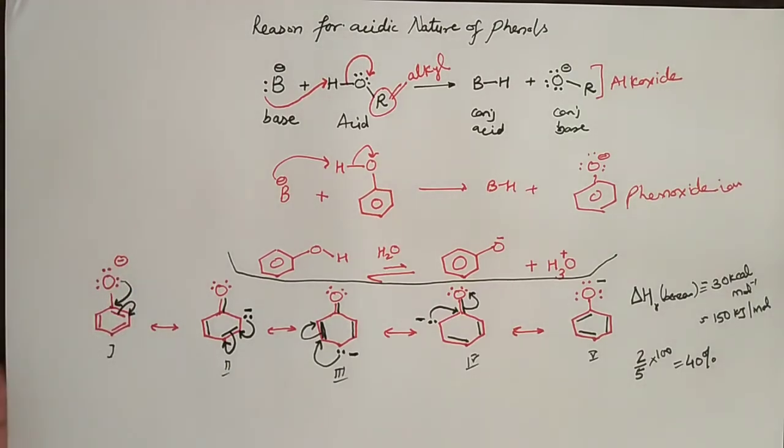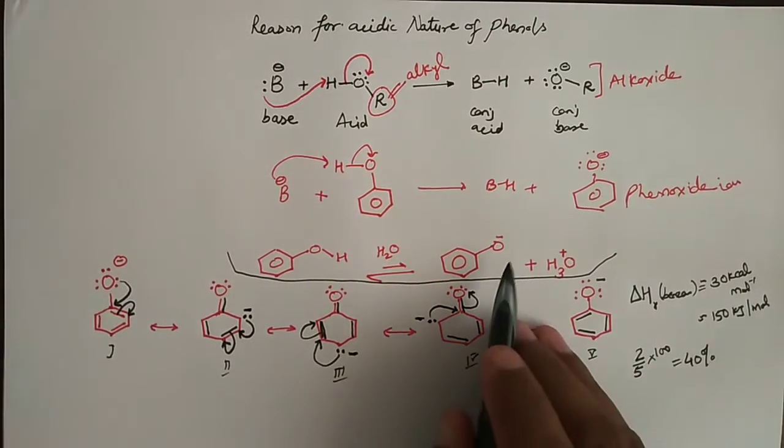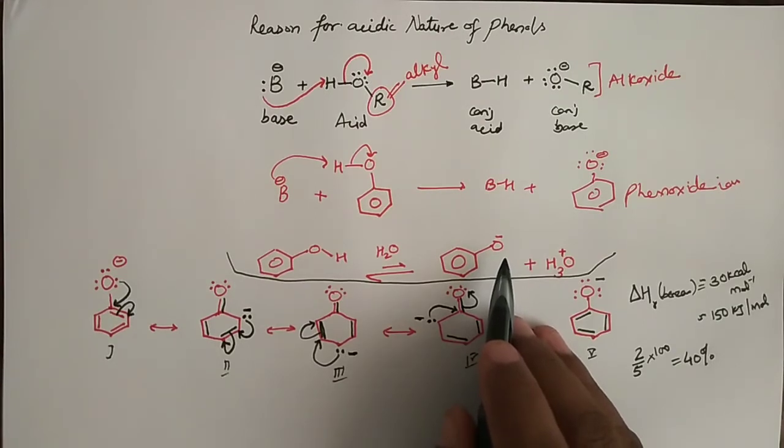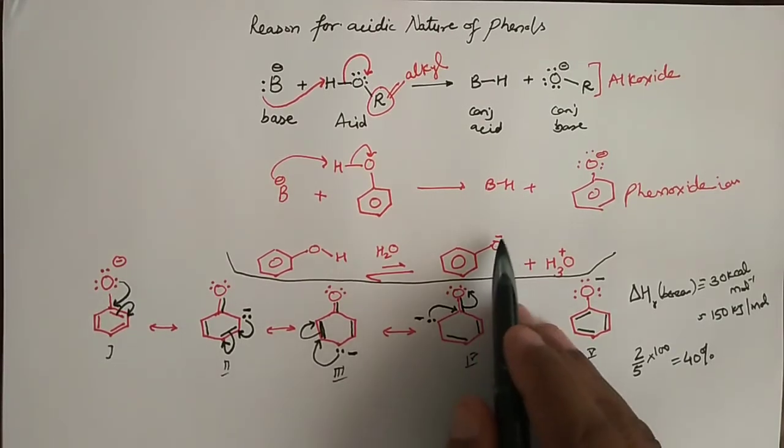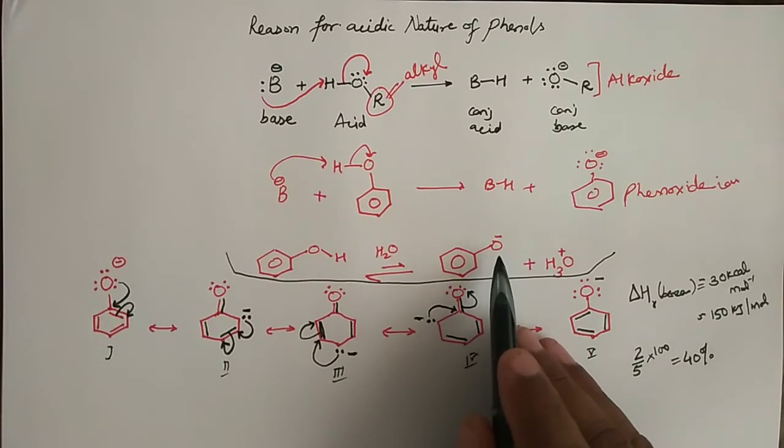Okay, that means the picture which we were earlier thinking, that there is a full negative charge, is now a little bit changed.